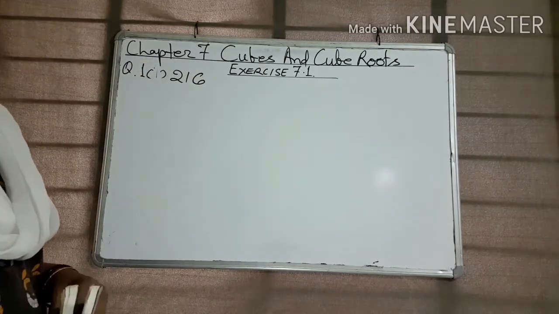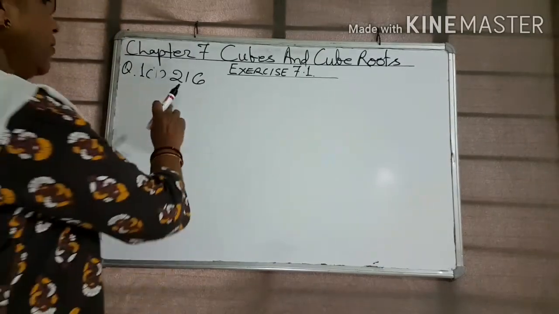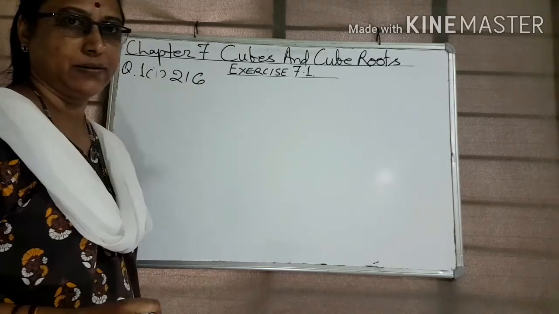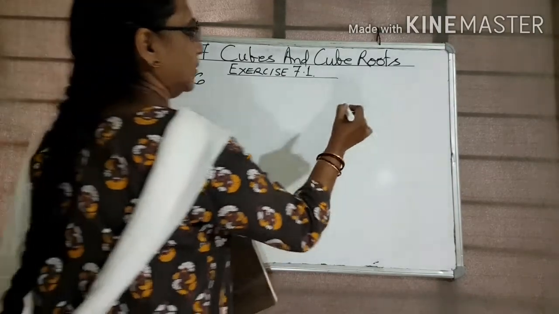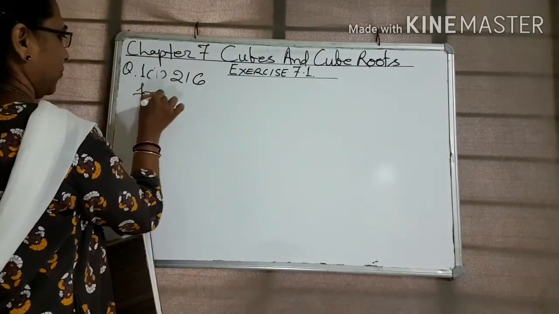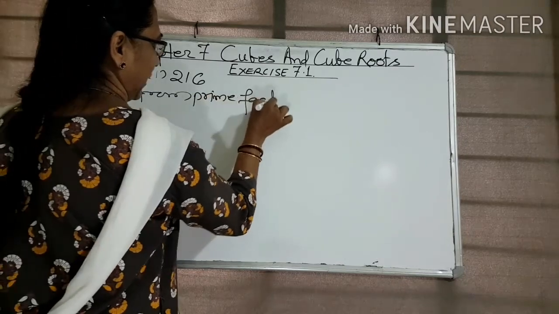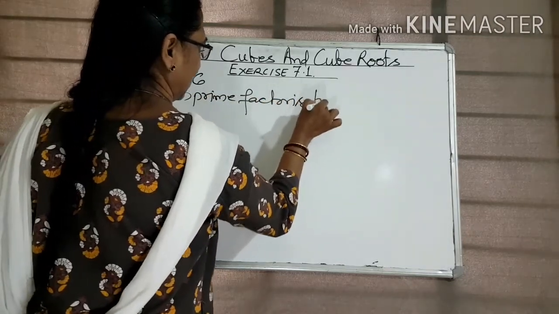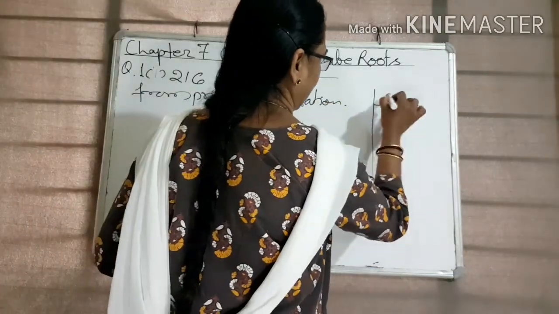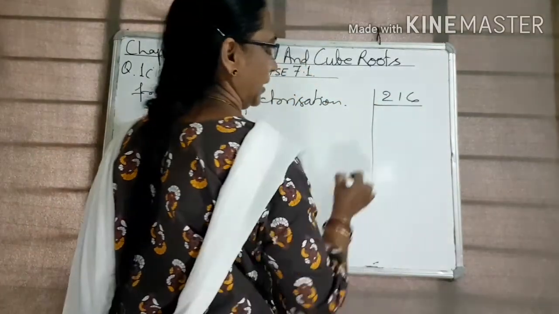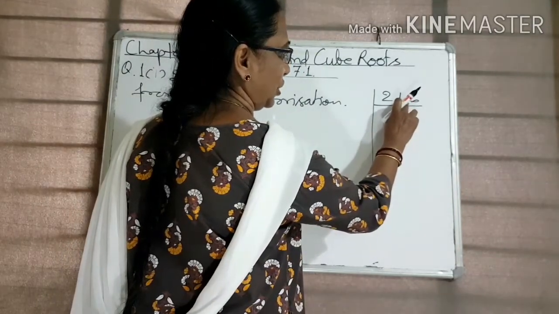216. We take the prime factorization of 216. This is an even number because 6 comes in the unit place.